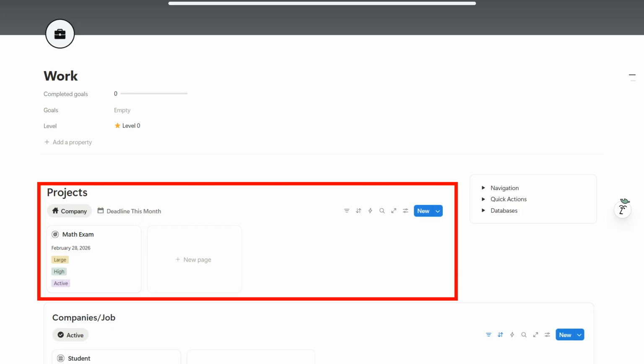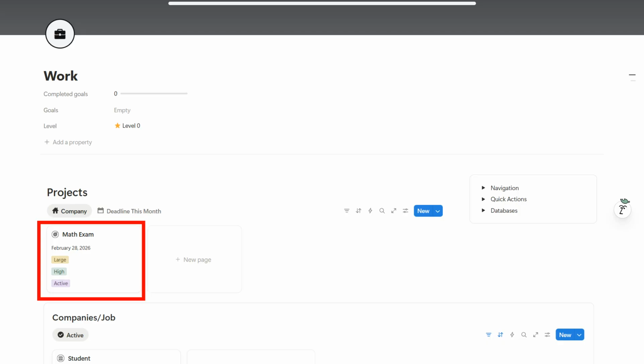The first section is the Projects database. This is where you manage the actual work that needs to be done. Each project can be connected to a specific company or job using relations. This makes it easy to see which projects belong to which professional role. This structure allows you to keep your professional activities organized without losing the overview.